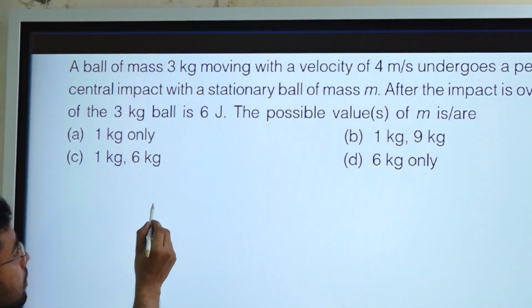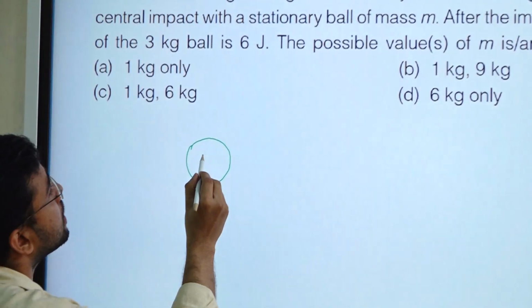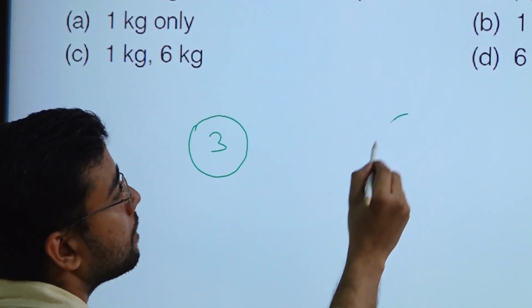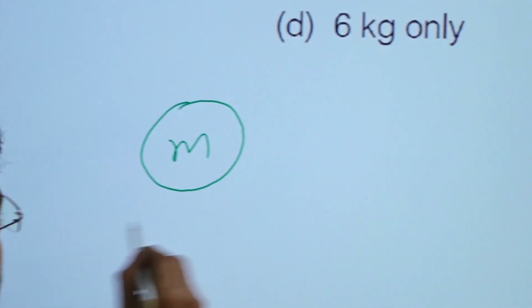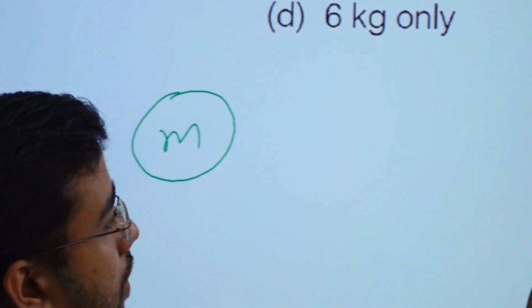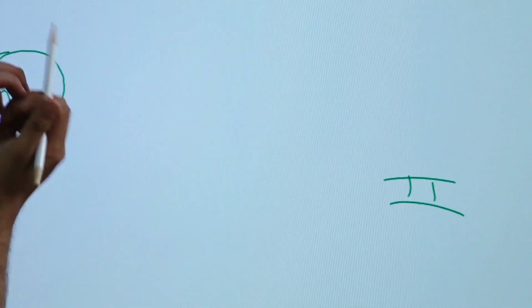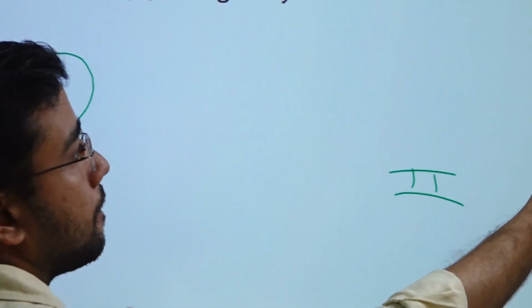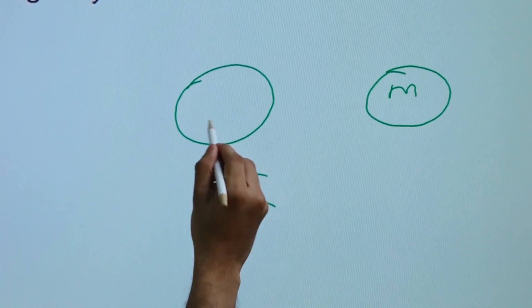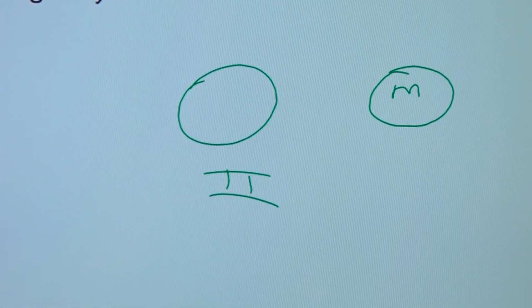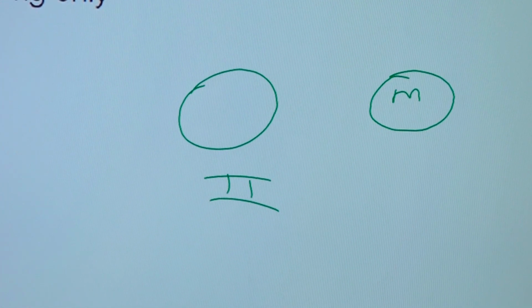So first we will make a diagram, right. It is mass 3 kg. This is another ball that is at rest. We don't know the mass. This is first, and after some time they will collide and they will be separated, right. So that time it may have some velocity, right.